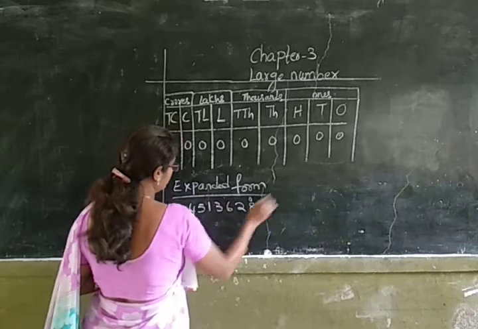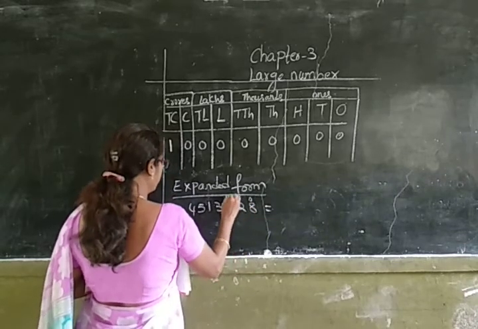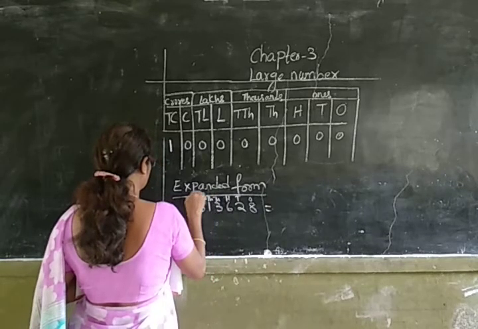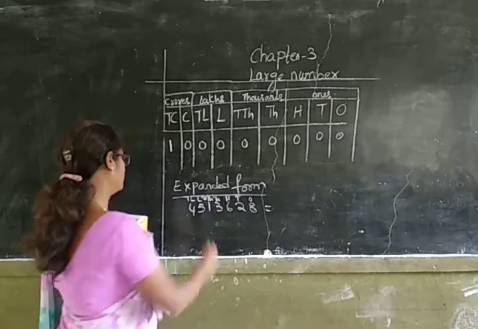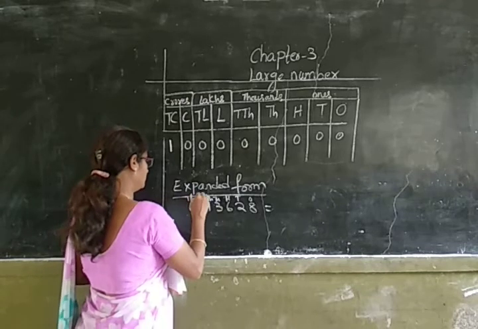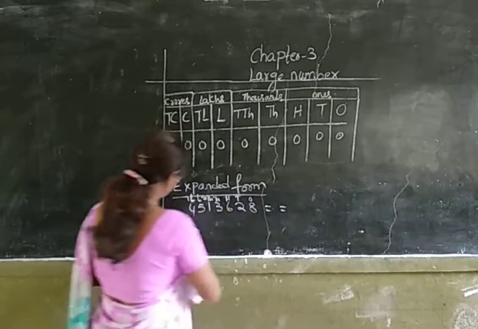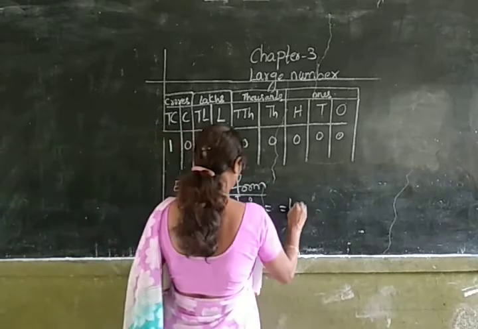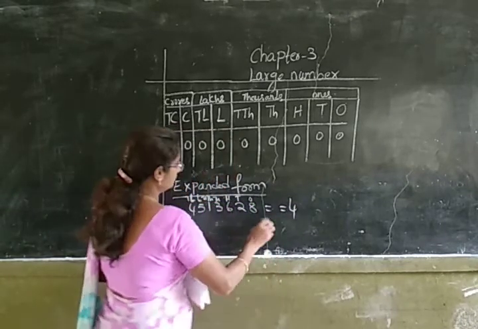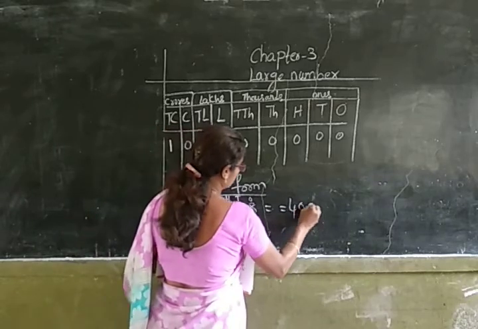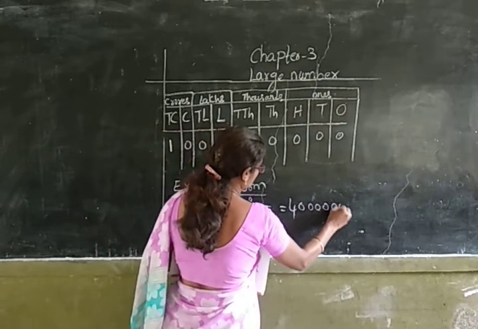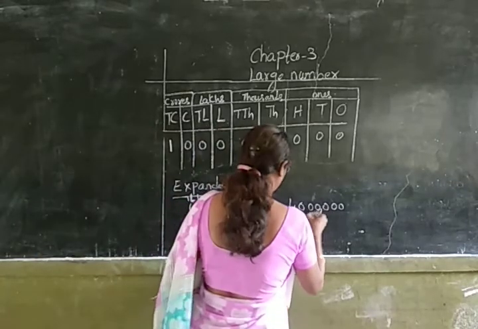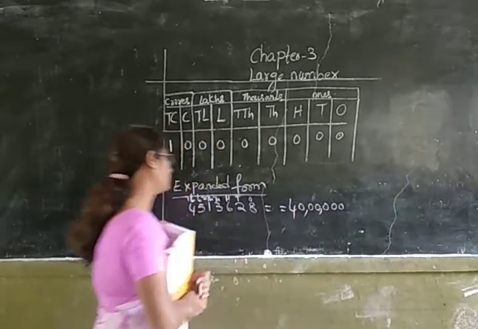For writing the expanded form, first we have to write the places. Okay. So, 4 is in which place? 4 is in 10 lakhs place, so its place value is 40 lakhs.